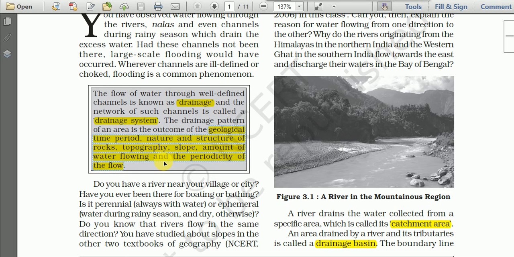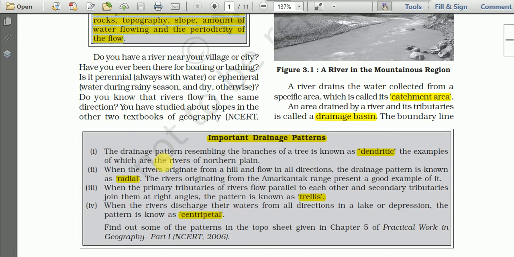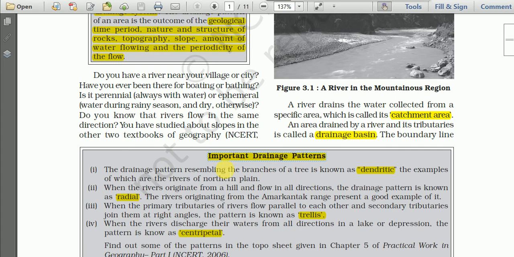Let me repeat. The drainage pattern of any area is the result of the geological time period, the nature and the structure of the rock, topography, that is landscape, landform, slope, amount of water flowing, and the periodicity of the flow. And accordingly, we will find four main drainage patterns mentioned in the box, depending on the nature and the structure of the rocks, then slopes and topography.